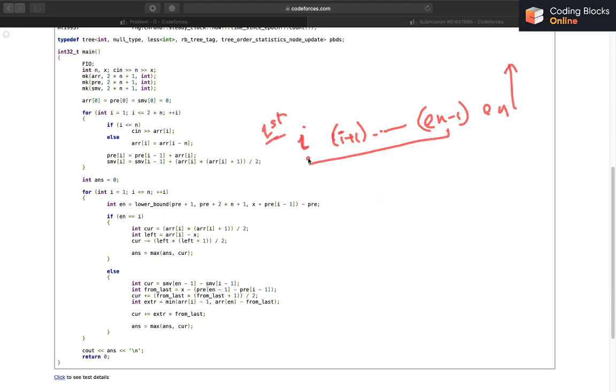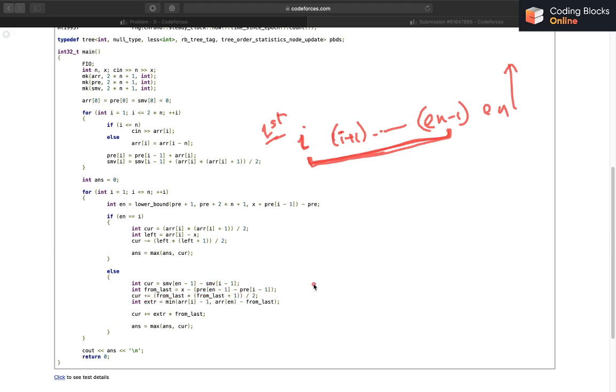It will give me the sum of the number of days of all these months. So I'll get the number of days I want to spend more there. So I'll add to current from last into from last plus 1 by 2, because that will be the number of hugs that I'm going to receive from those many days.